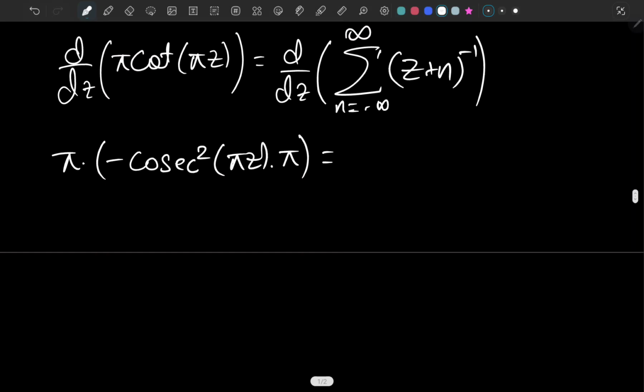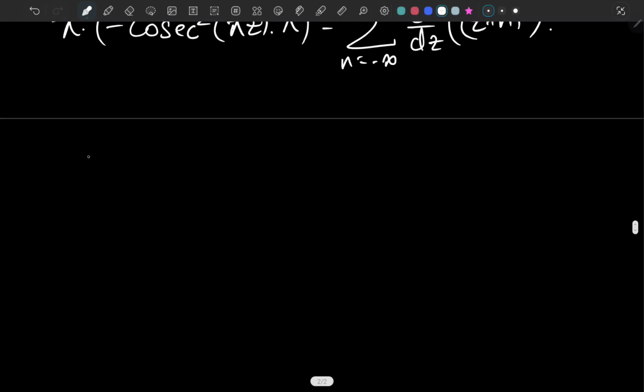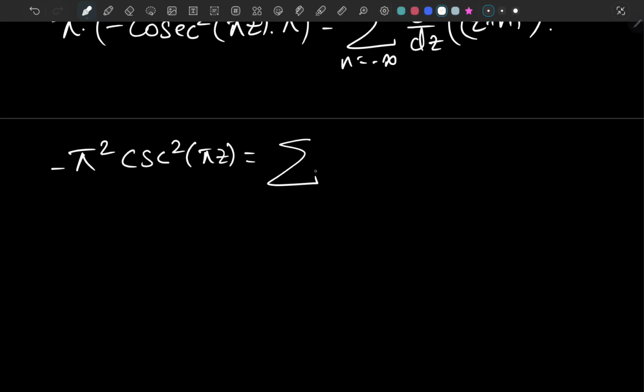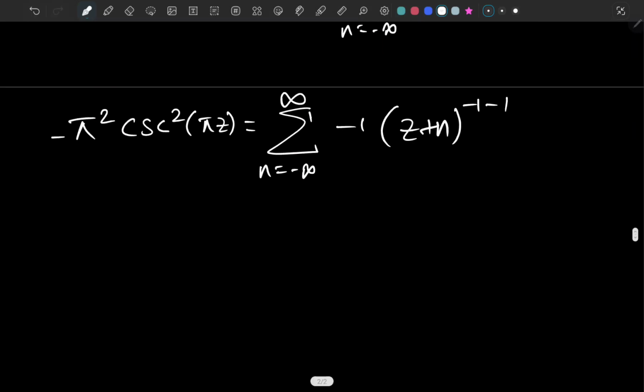Okay, and on the right hand side we would be having this sum as n goes from negative infinity to infinity of d over dz of z plus n to the negative 1. So that's going to be negative pi squared actually. Negative pi squared of cosecant squared of pi z equals this sum as n goes from negative infinity to infinity, and the derivative of z plus n to the negative 1 is negative 1 times z plus n to the negative 2.